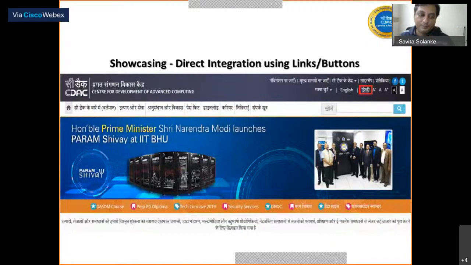This is our CDEC website, where we are showcasing different languages, like Hindi is a given language there, and the user can click on that and it will be translated. So this is the third integration.